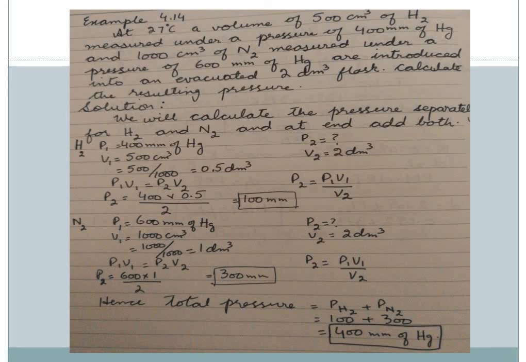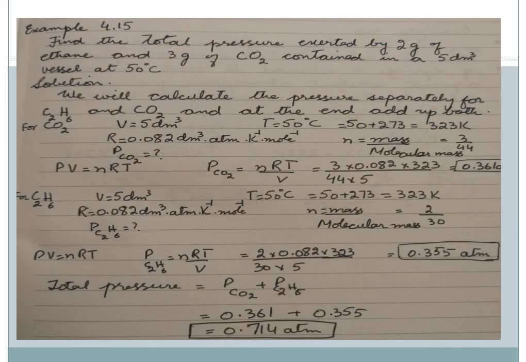These two pressures are separate for both the gases, but as they are confined in one flask, when we combine both the pressures, this will be the total pressure or the resulting pressure which the gases will be exerting. That is, total pressure is equal to pressure of hydrogen gas plus pressure of nitrogen gas, which becomes equal to 400 millimeter of mercury.